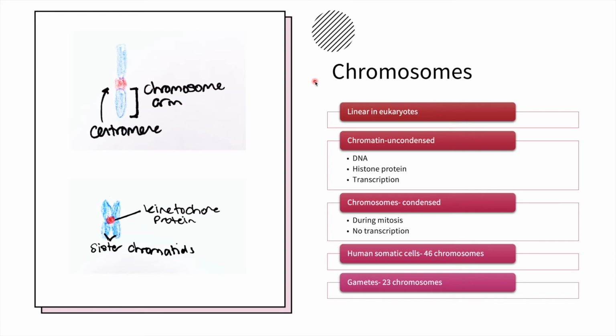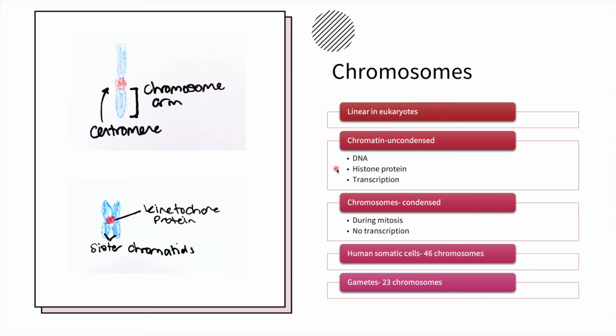Next, let's talk about chromosomes in eukaryotic cells. First of all, chromosomes in eukaryotic cells are linear. Chromatin is the uncondensed version of chromosomes composed of DNA and histone protein.